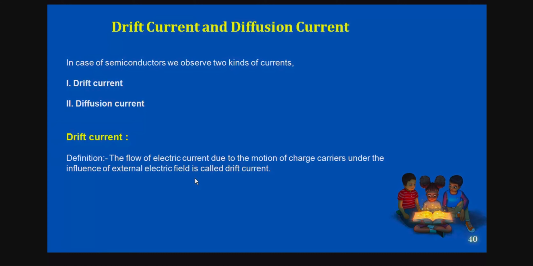So if you have an intrinsic semiconductor, number of electrons, number of holes, we have two types of charge carriers, electrons and holes. So every semiconductor has charge carriers, isn't it? To drift these charge carriers from one terminal to the other, some external field should be applied. The current produced by the external field is called drift current, right? Okay, so this is most important, you can note all this.